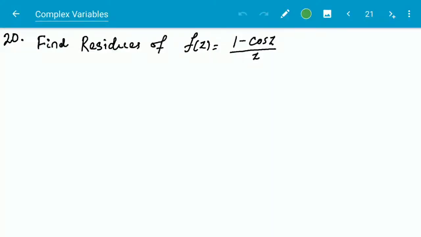So last question, find the residue of f(z) = (1 − cos z)/z. This is another method. In this method, the singular point is z = 0, and if I put z = 0 in the numerator, then this will be 1 − cos 0, which is 1 − 1, this will be 0. So here for the value z = 0 it is both a pole and a zero.